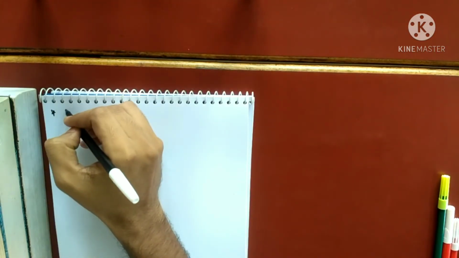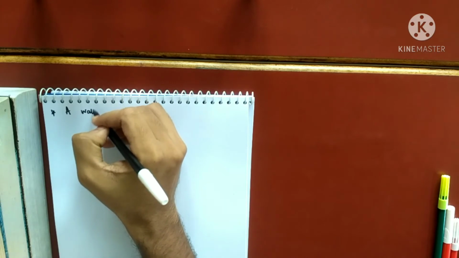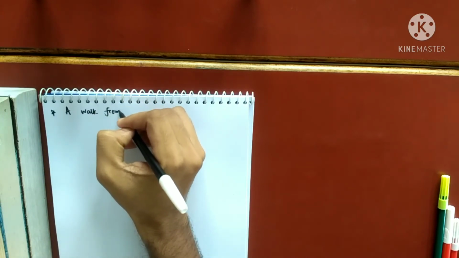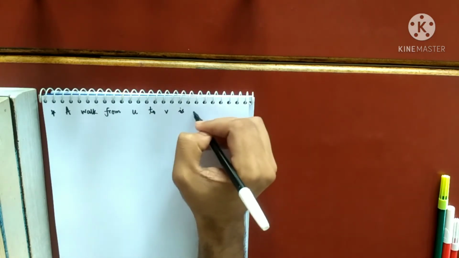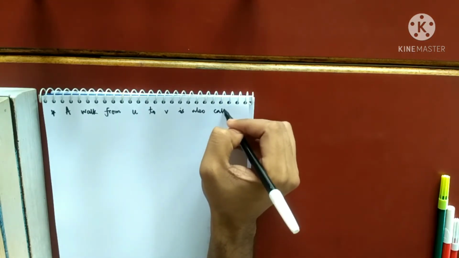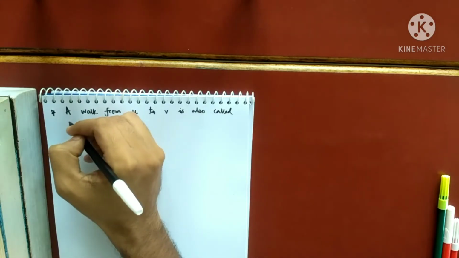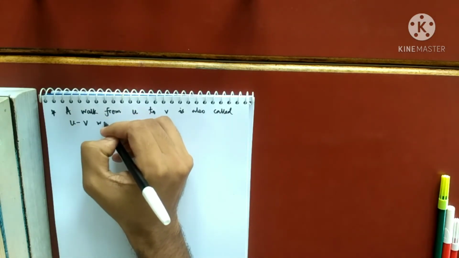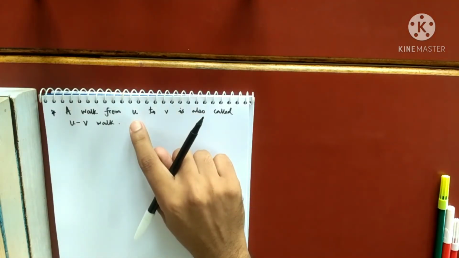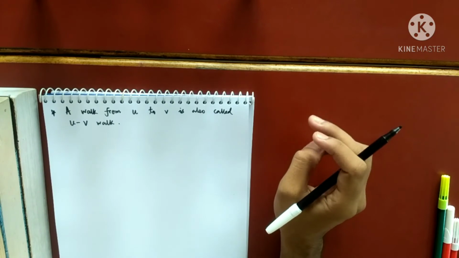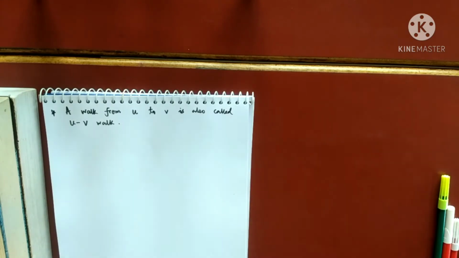So a few things I should add very quickly. Number one, a walk from U to V is also called a U hyphen V walk. So whenever I have a walk from U to V, I can simply write that it is a U hyphen V walk. So a walk from U to V.